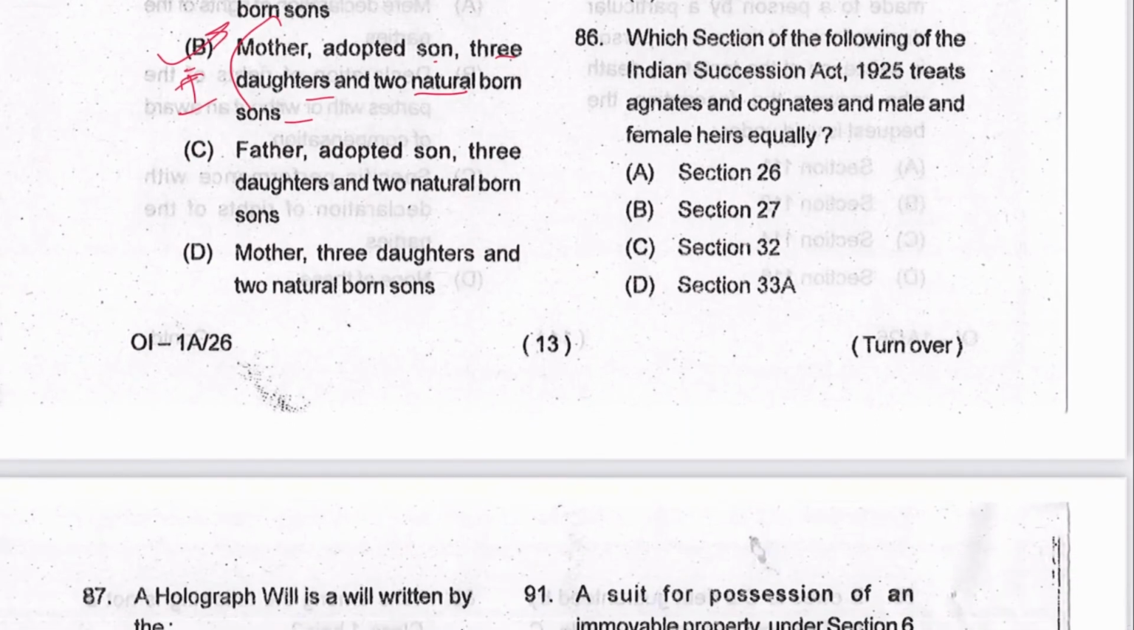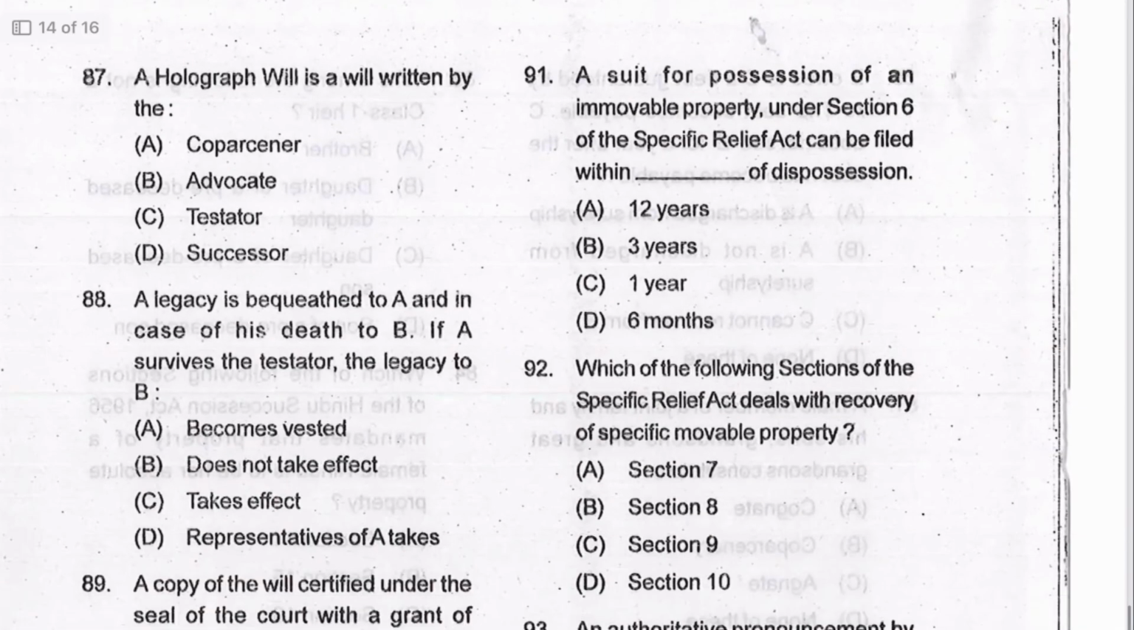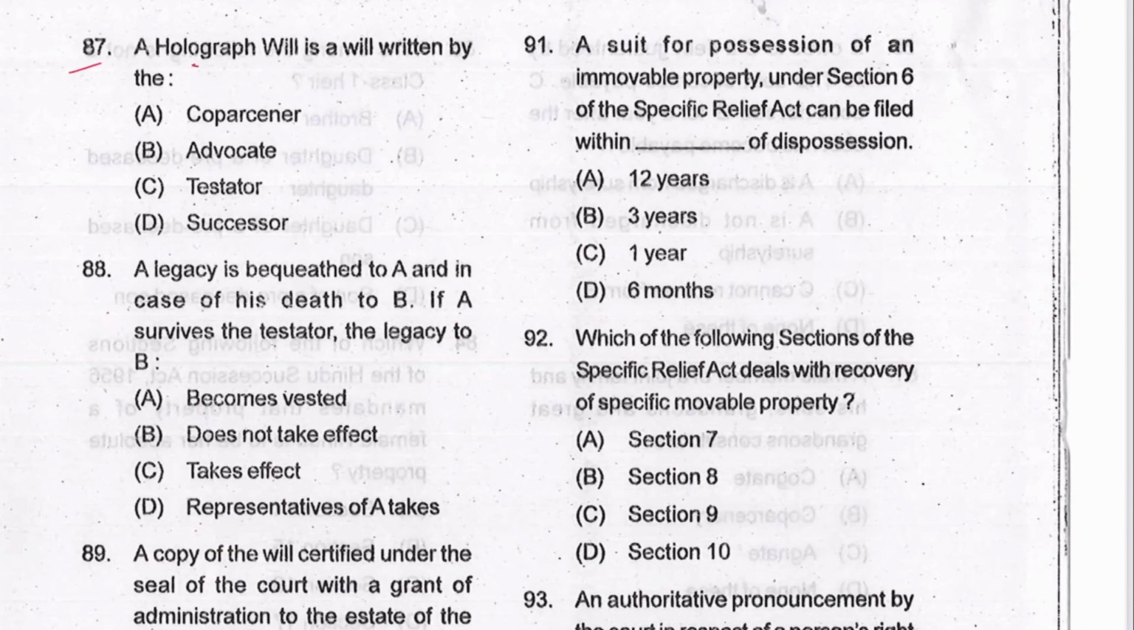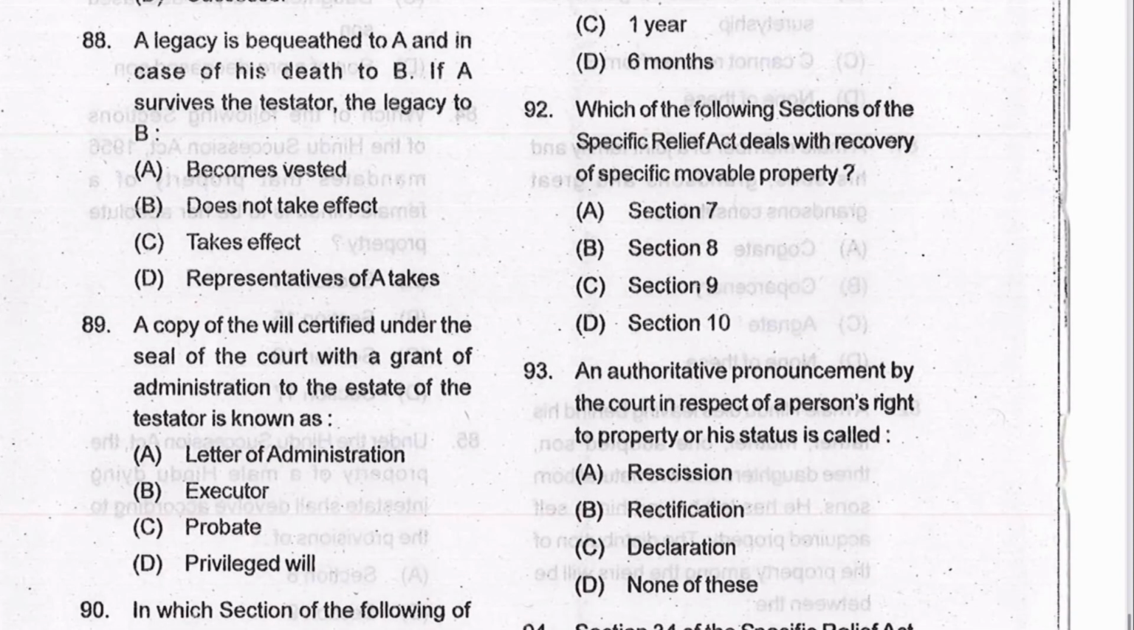Next 86. Which section of the Indian Succession Act treats agnates and cognates and male and female heirs equally? Next 87. A holograph will is a will written by. Next 88. A legacy is bequeathed to A and in case of his death to B. If A survives the testator, does the legacy to B become vested or not? Does not take effect. B is the answer.